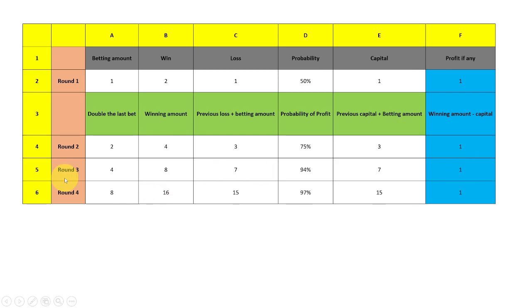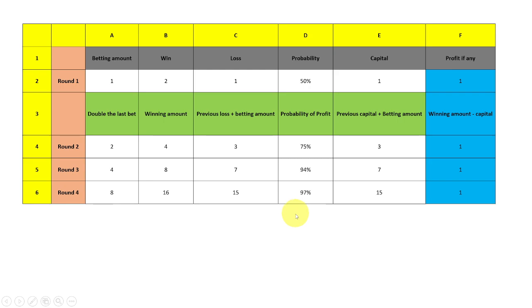So no matter how many rounds you go, even in the fourth round, you can see the profit, if any, is going to be 1. Even if you go to the fifth round or sixth round, whatever it is, the probability of profit will increase and the loss amount will increase, but the profit is going to be the same, 1 rupee. So if you have an infinite amount of capital, then definitely you're going to end up in profit.